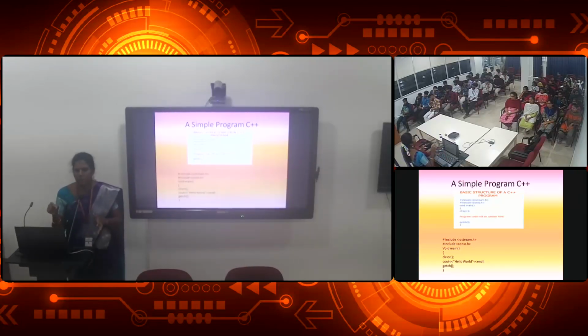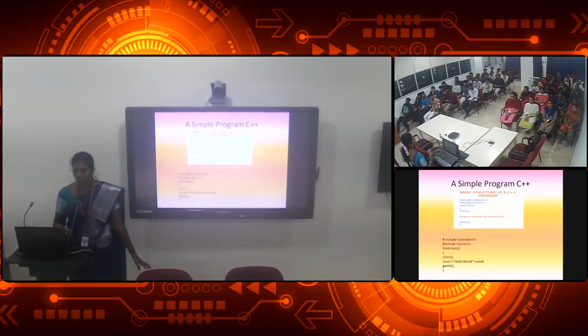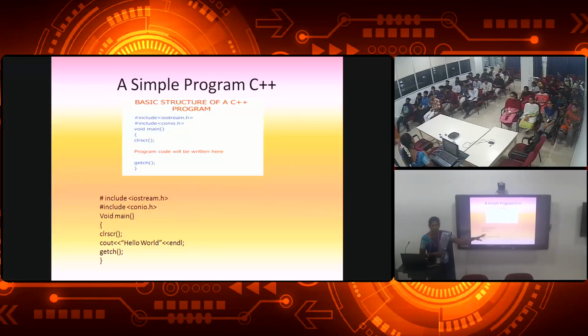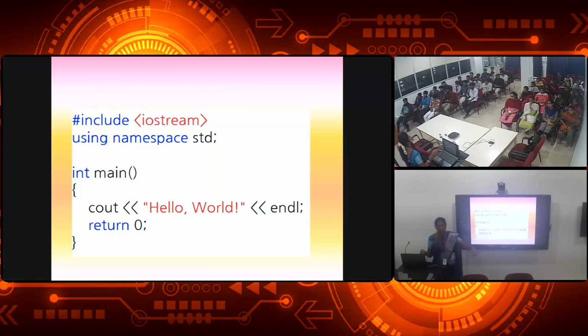I told you, right, how we can write the same output in C++. If you look at this one: hash include iostream, using namespace std, int main, then open brace, then write your program, return 0. Can you see the difference? What is missing from this compared to that? Here .h is not there. In the next lab class, when you go, you follow this program. I will tell you, and anyway I will show you in the lab, but just make a note of it in your mind now. Here iostream.h is missing.